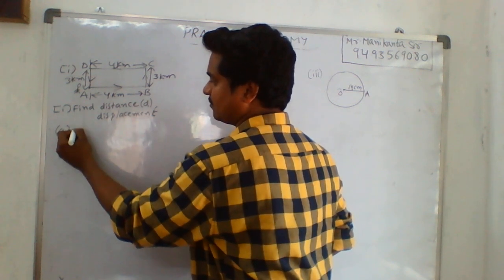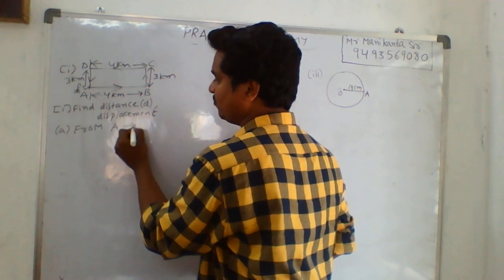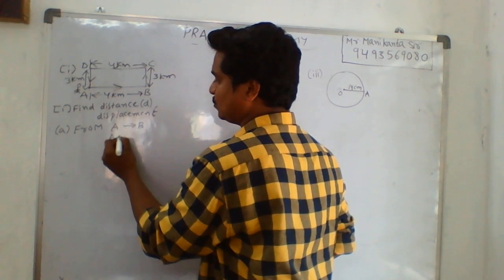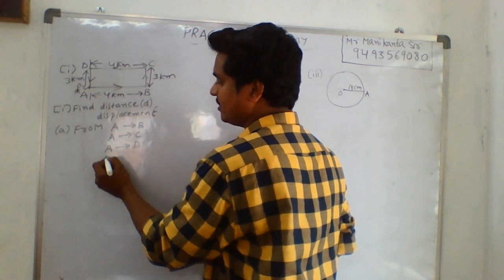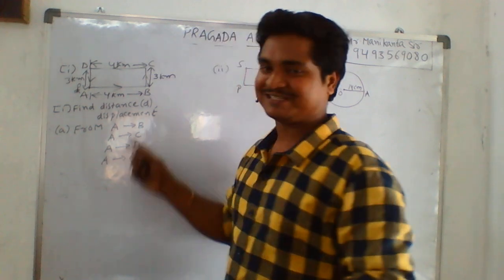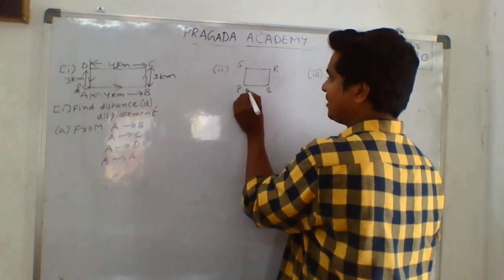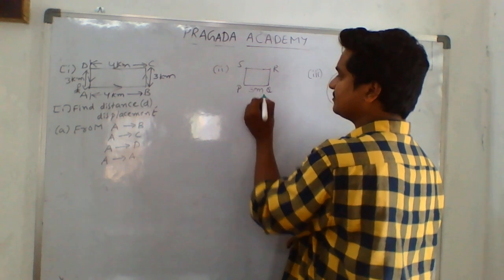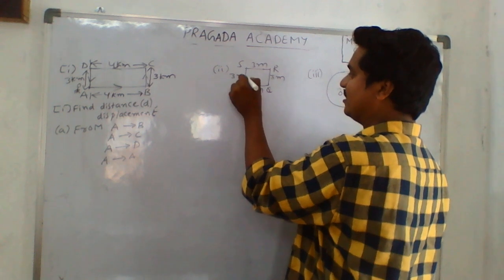First one, from A to B, A to C, A to D, A to A. In all the cases, I want to find distance and displacement. For this square, suppose 3 meters, this one also 3 meters. Why? Because in a square all sides are equal.